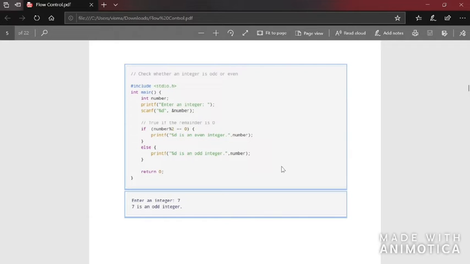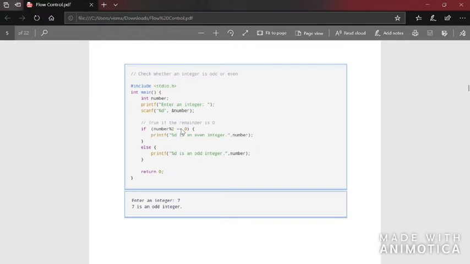Here they are asked to enter a number. After entering a number, they are checking number modulo 2 equal to 0. So modulo is the operator which is used to find the remainder. Number modulo 2 means it will divide the number and give you the remainder. If the remainder is equal to 0, then it means it is an even integer. That is, if you divide any number by 2 and you get the remainder 0, it means the number is even. And if you divide any number by 2 and you get the remainder 1, then it means the number is odd. So that is the same logic which is used here.